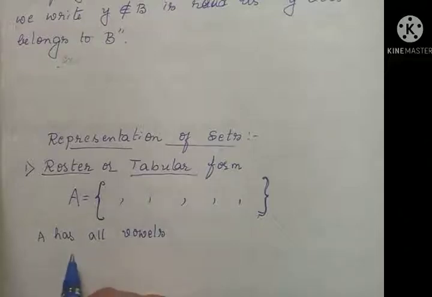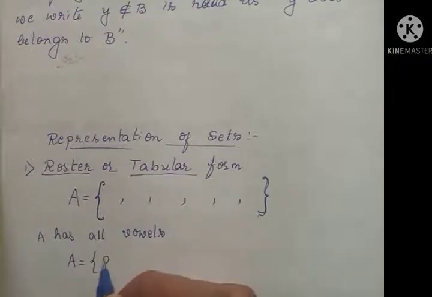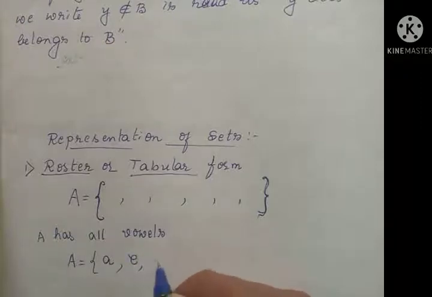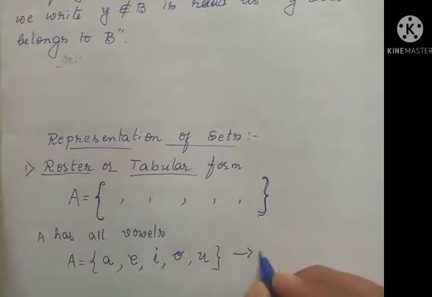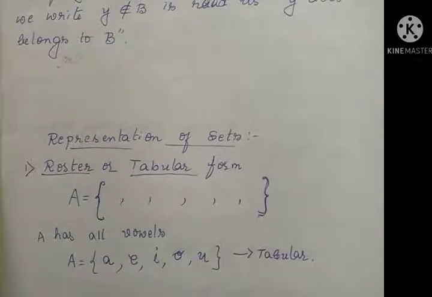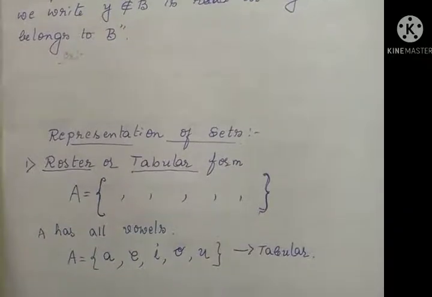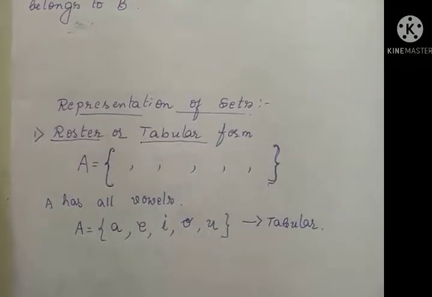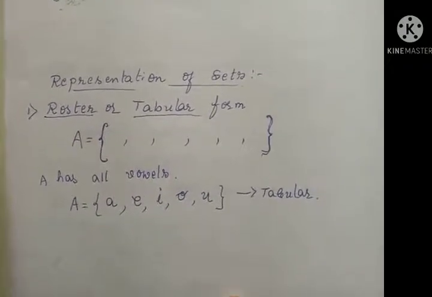So we write A equals, within the flower bracket you have to write one element is A, comma, next element is E, next element is I, next element is O, next element is U, and close this bracket. So this representation is known as the tabular form of a set. That means you know that set A has vowels. So A is a set having vowels.